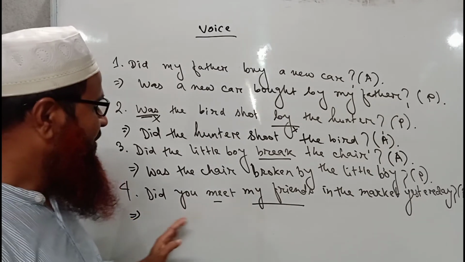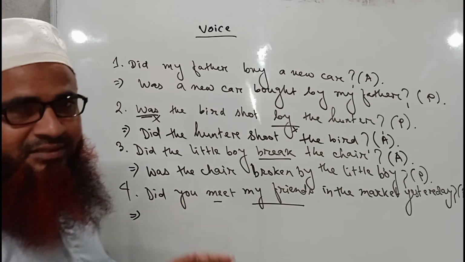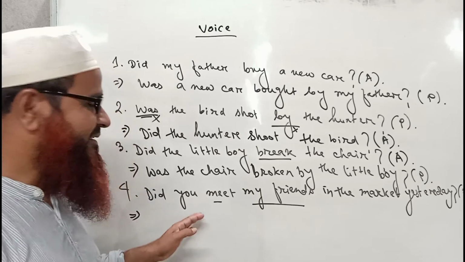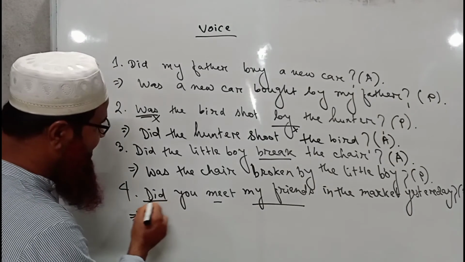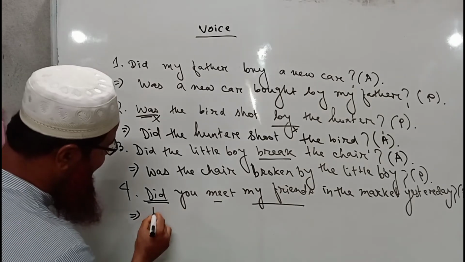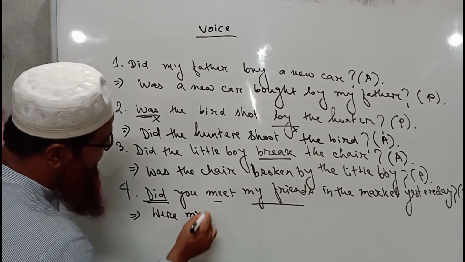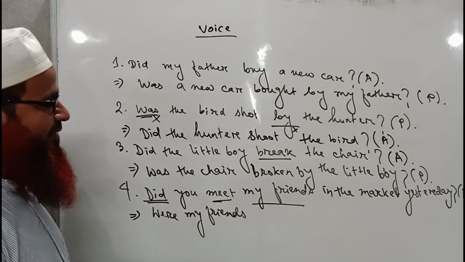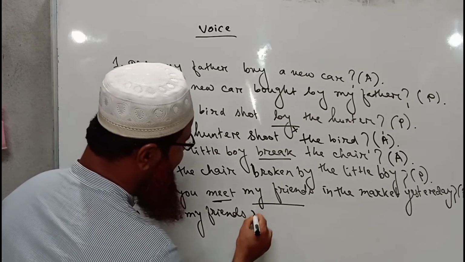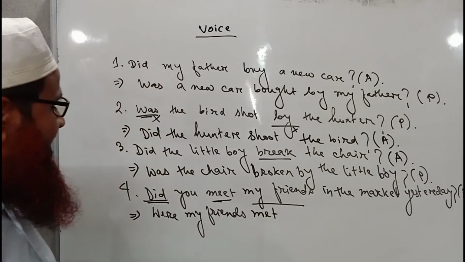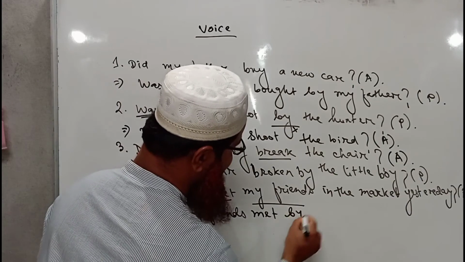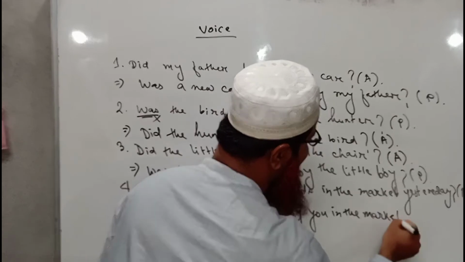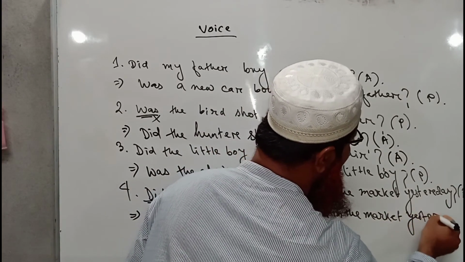That is why we will use were, because with a plural subject, were is always used in past tense. This is a sentence of past tense because it has started with did. That is why we will write were. Were my friends, we have to use the past participle form of meet: were my friends met by you in the market yesterday.